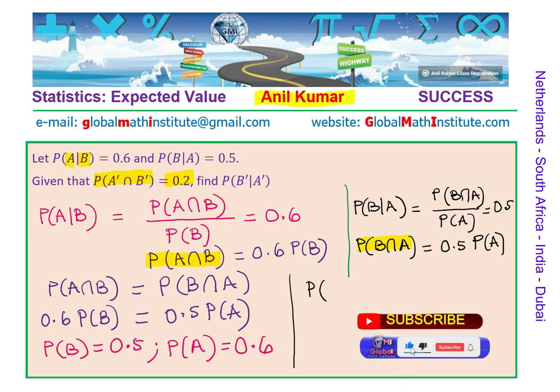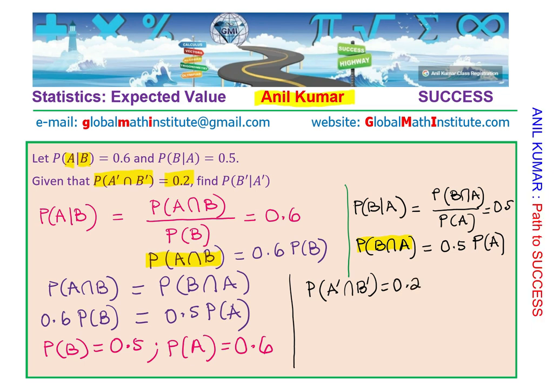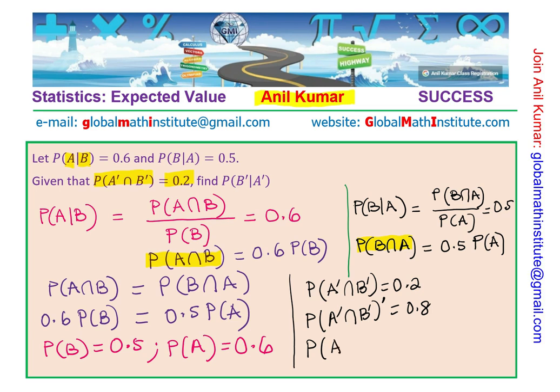So we have probability of not A intersection not B equals 0.2. If you take a complement of this, which is probability of not A intersection not B, whole complement, then it will be 1 minus 0.2 or 0.8, correct? And what is that? This is the probability of A union B, the signs interchange, right?